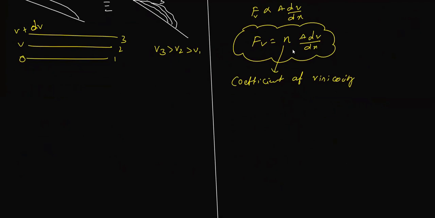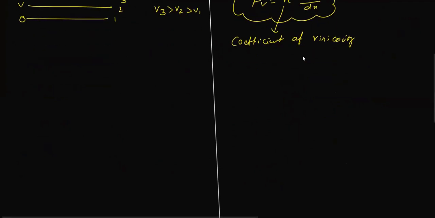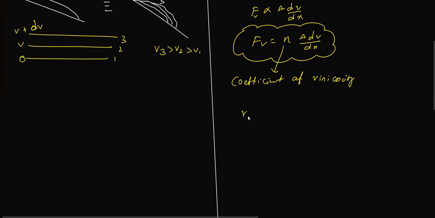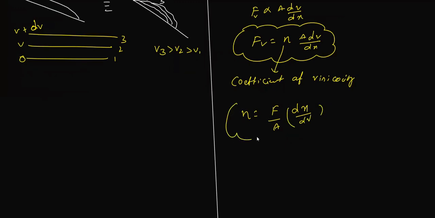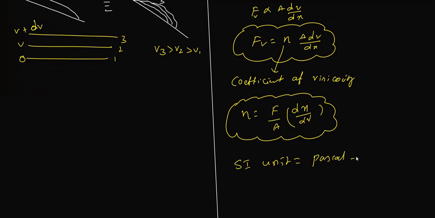Now I want to write the eta value from this equation. Eta equals F upon area, into dx by dV. Force upon area is nothing but pressure dimensions, and dx by dV is nothing but time dimensions. So eta equals force upon area into dx by dV. Let me write the SI unit: Pascal, since force upon area is pressure, into dx by dV, which is time dimensions. If you want to check, time. Sorry, one second, let me show you with the basics.